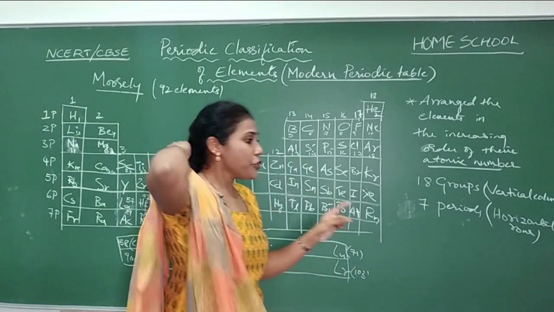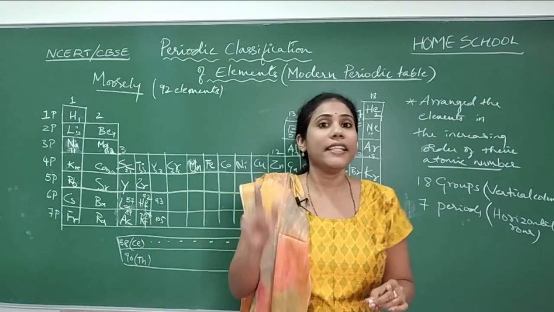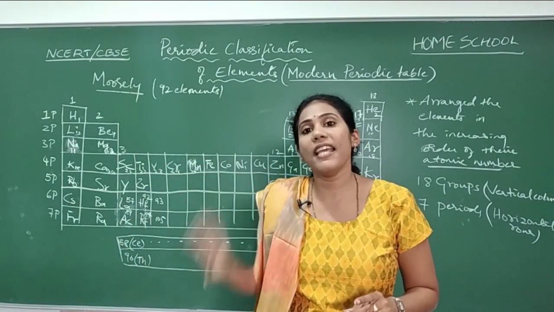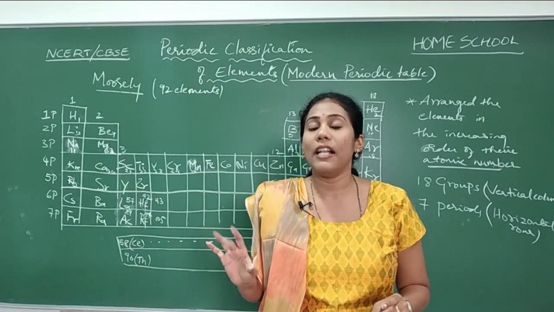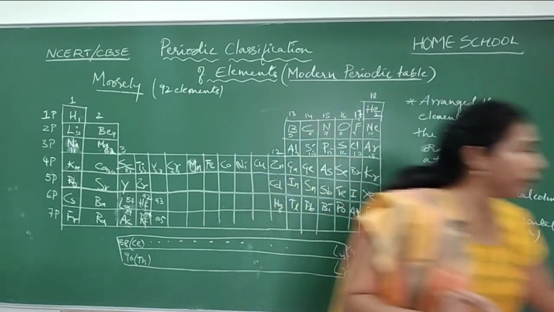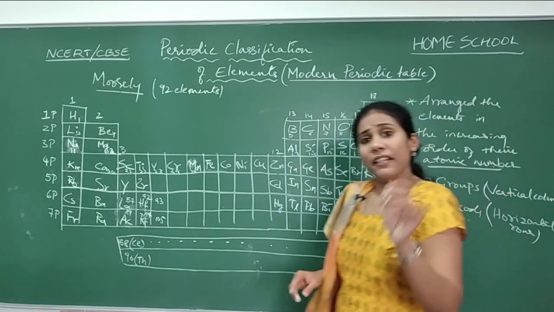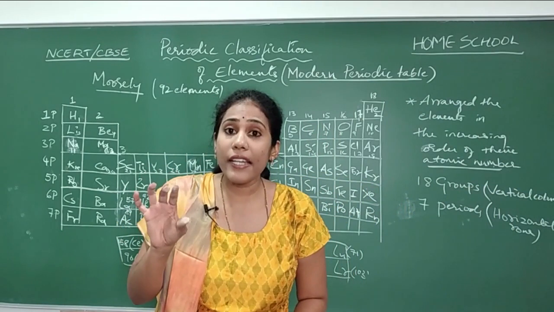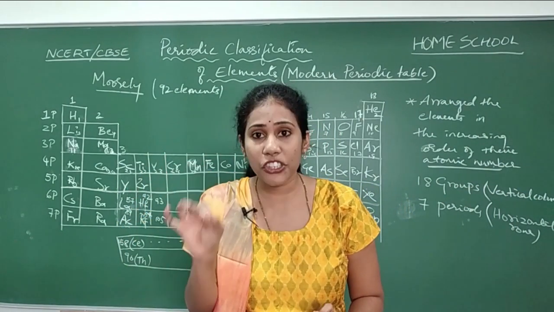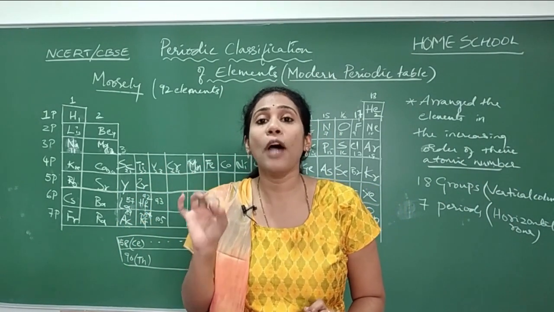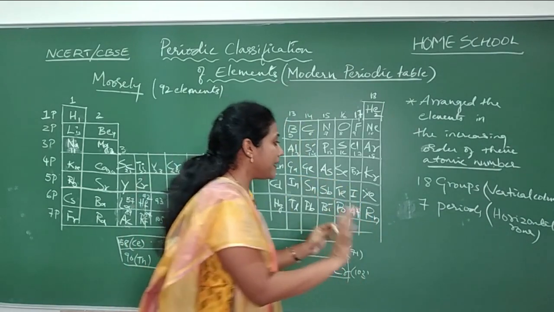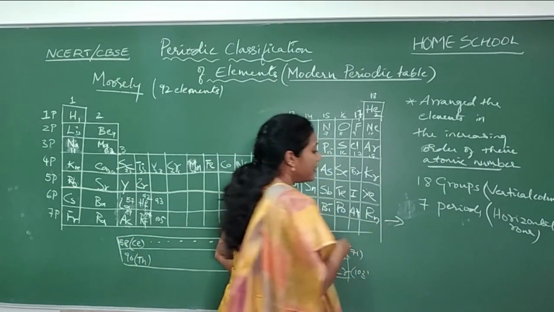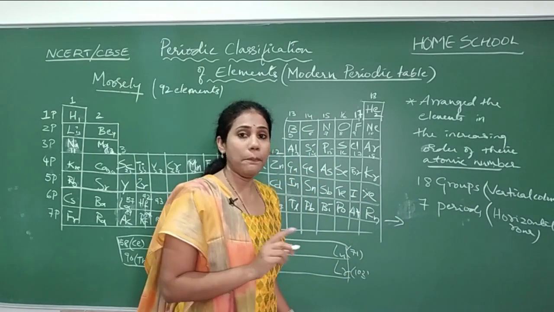And you should remember one important statement that Moseley has given on the periodic table. The statement is, the chemical and physical properties of elements are the periodic functions of their atomic number. I repeat and I will write here. The definition is very, very important.